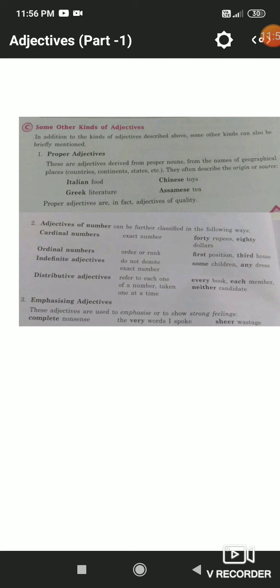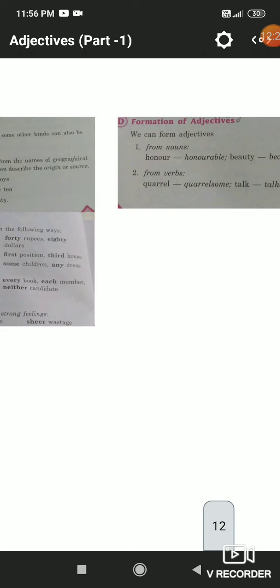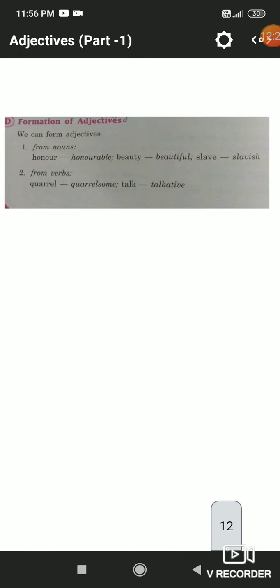Now emphasizing adjective. When we emphasize or want to show strong feeling, then we use emphasizing adjectives, like complete nonsense, very words, sheer wastage. We are emphasizing these words to show the strong feeling. So these kinds of adjectives are known as emphasizing adjectives.